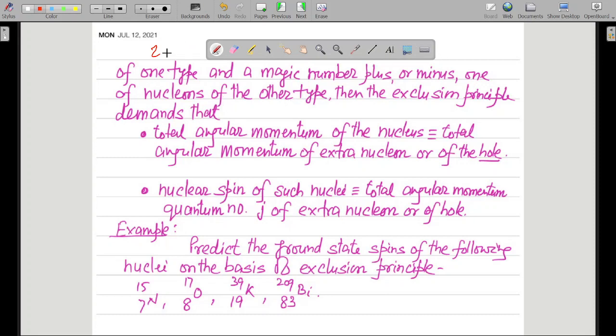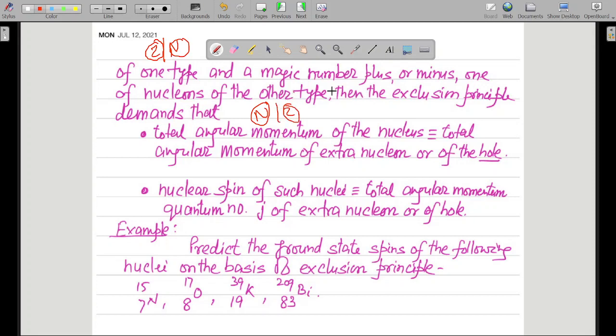Nucleons of one type means if it is the number of protons over here, it might also be the number of neutrons. If it is protons of the one type, then it will be neutrons of the other type. If it is neutrons of the first type, then it will be protons of the other type.